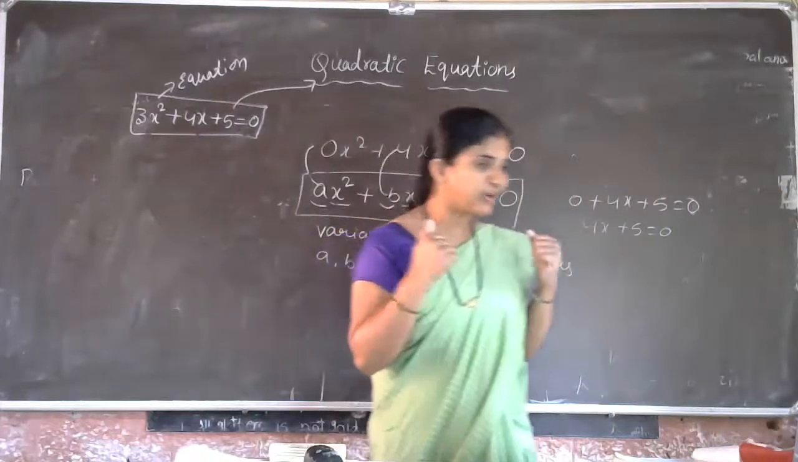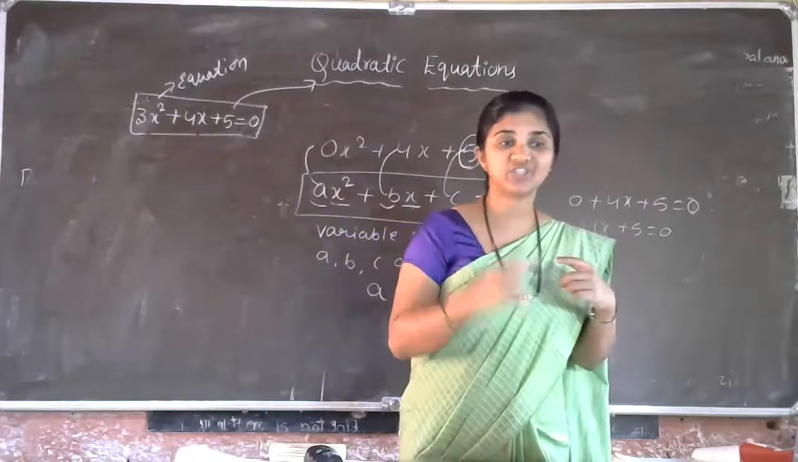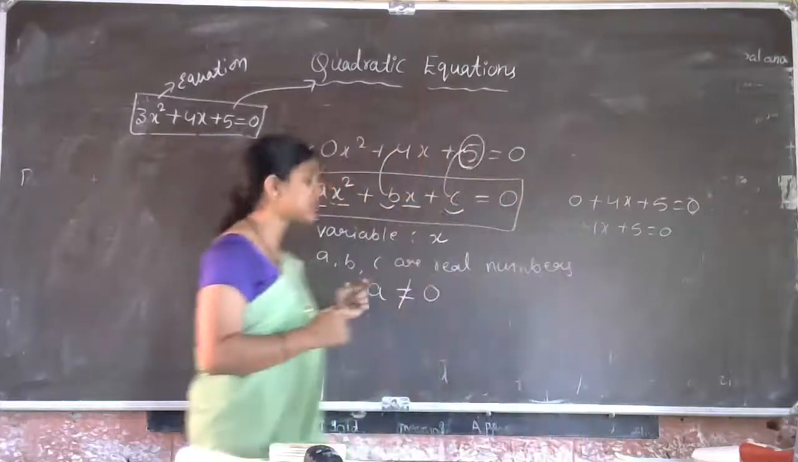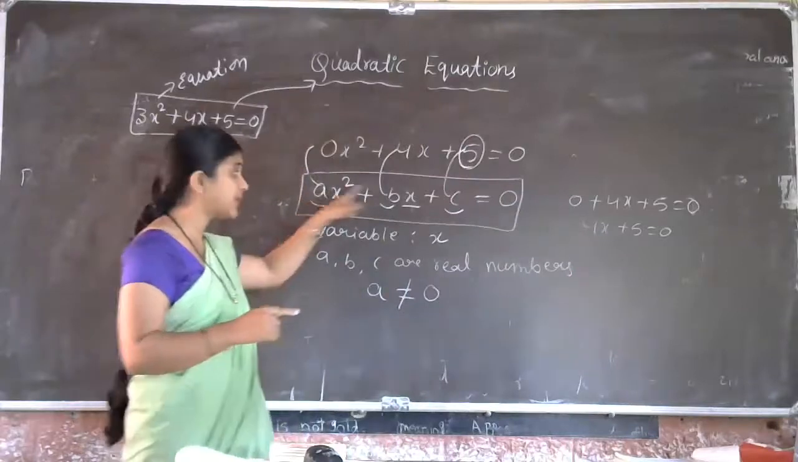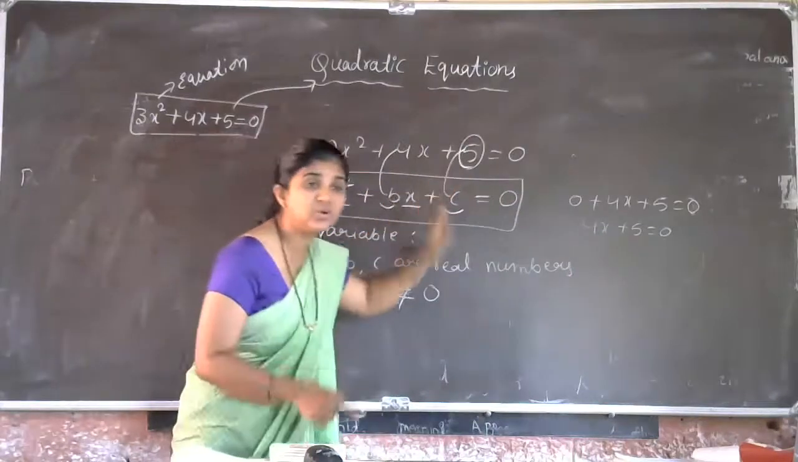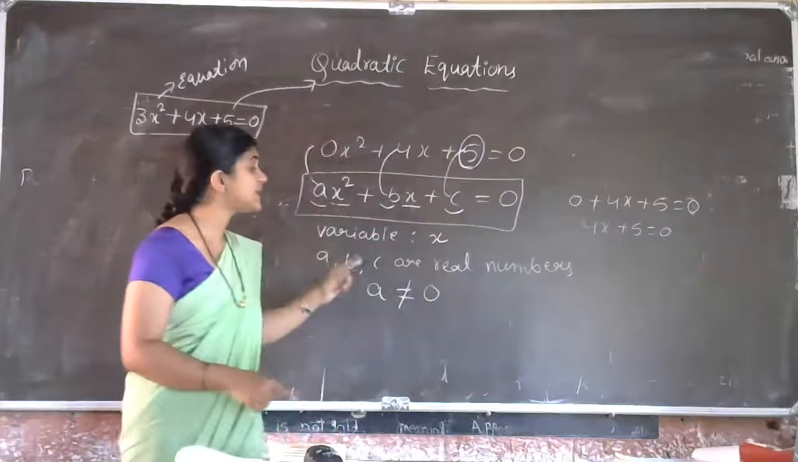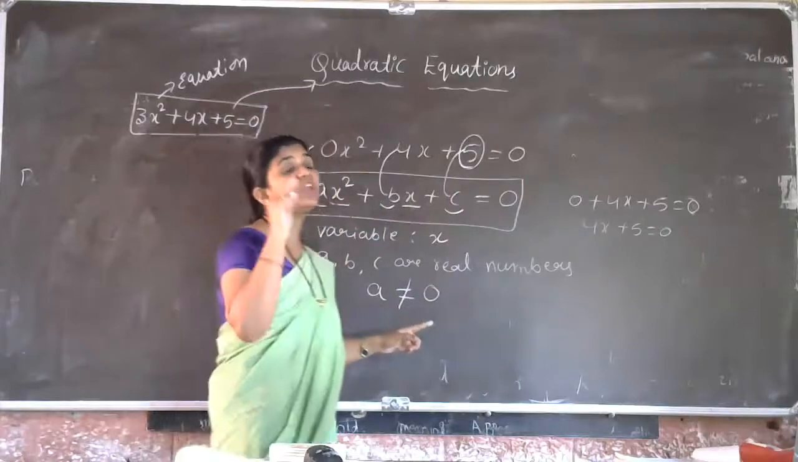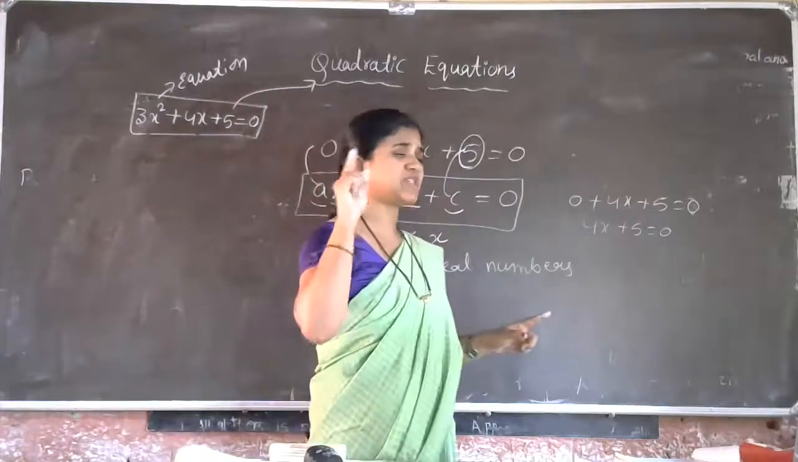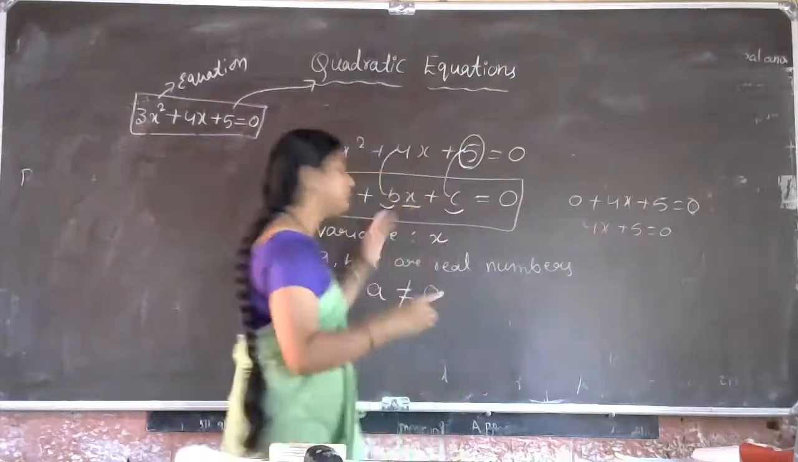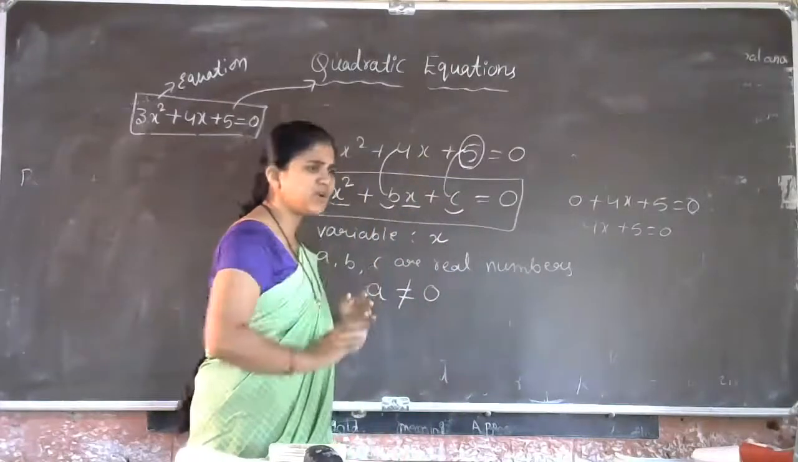But actually what do we need? Quadratic equation. So that's why the condition is ax square plus bx plus c is equal to 0, where a, b, c are real numbers, a not equal to 0, must and should. You can take b is equal to 0. b is 0, okay, no problem.